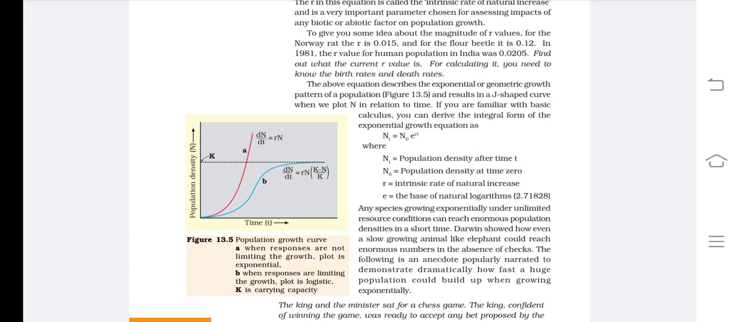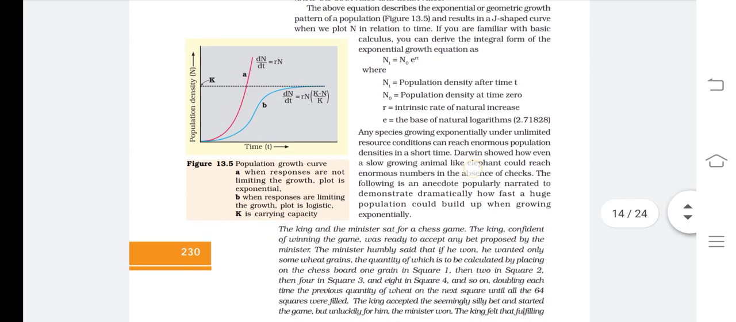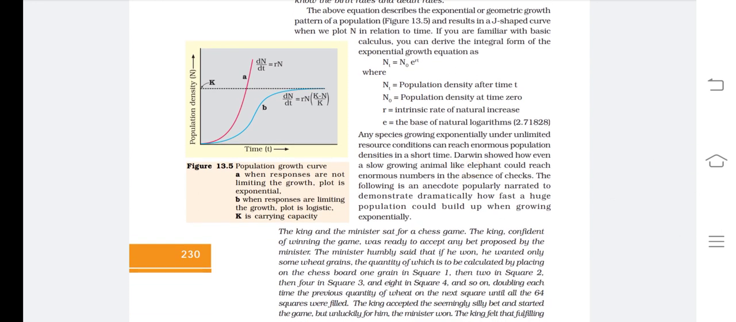The value of e you will remember: 2.71828. Now see the last paragraph, which is also important. Any species growing exponentially under unlimited resource conditions can reach enormous population density in a short time. It means in a very short period of time the growth will be unlimited. Darwin showed how even slow growing animals like elephants could reach enormous numbers in the absence of checks.